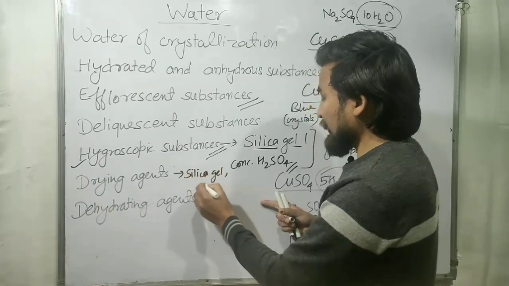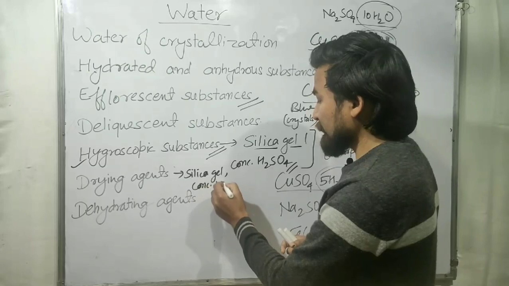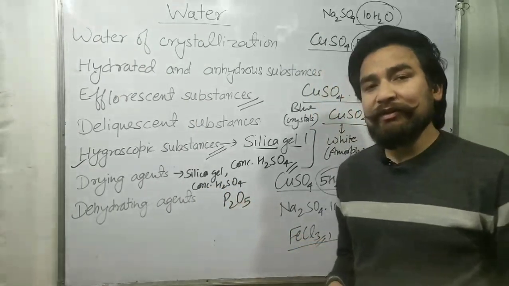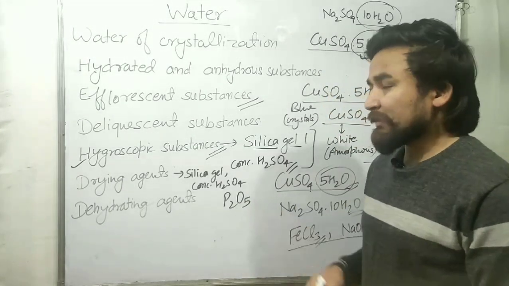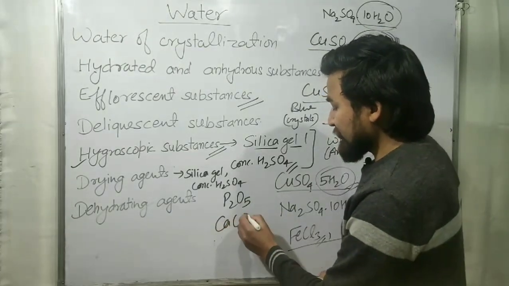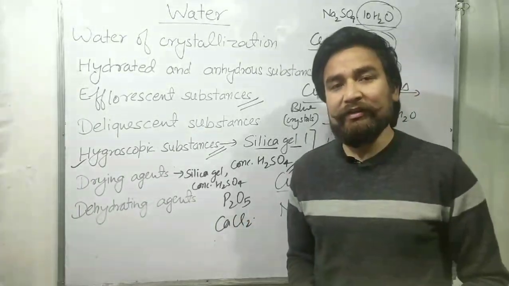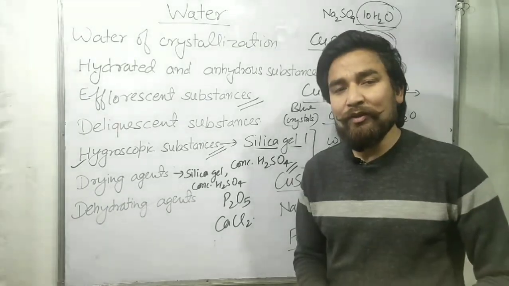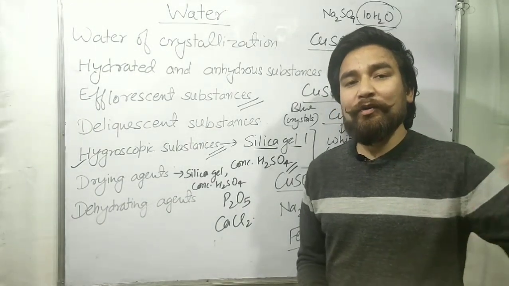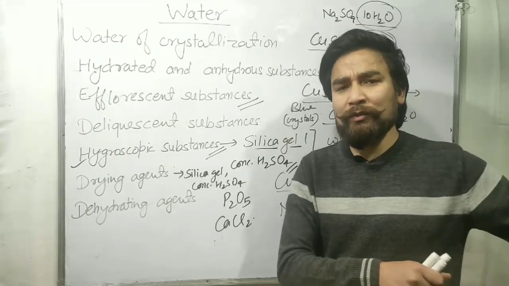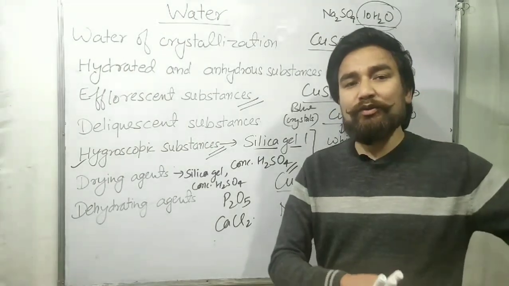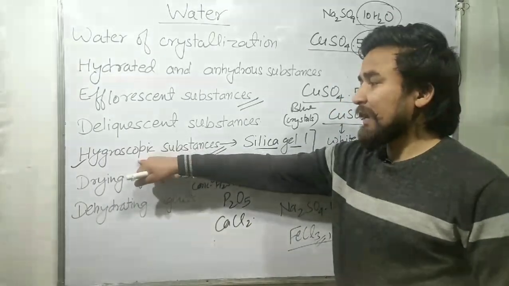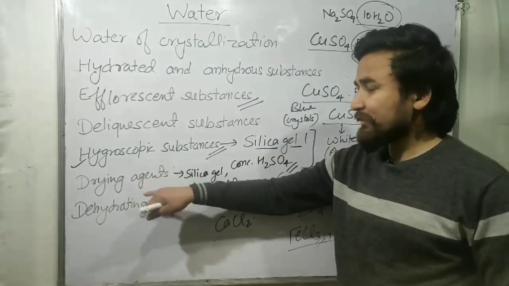Then we can use concentrated H2SO4, or we can use P2O5, that is phosphorus pentoxide. It is also a drying agent. Or CaCl2, anhydrous calcium chloride. It is also used as a drying agent. So drying agents are those substances which have the tendency to remove the moisture from other substances. How do they remove the moisture? They absorb the moisture of other substances. So these substances are known as drying agents. Generally hygroscopic substances are used as drying agents.